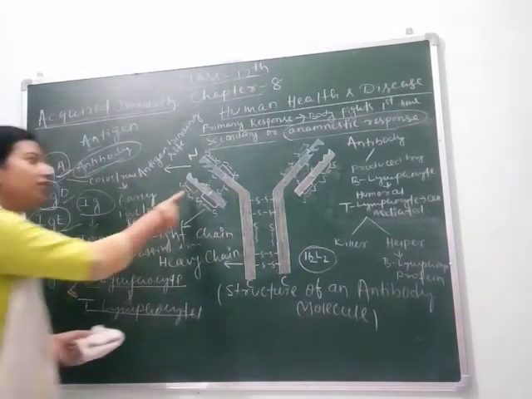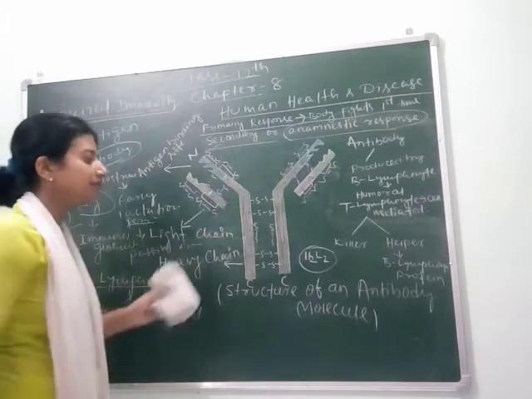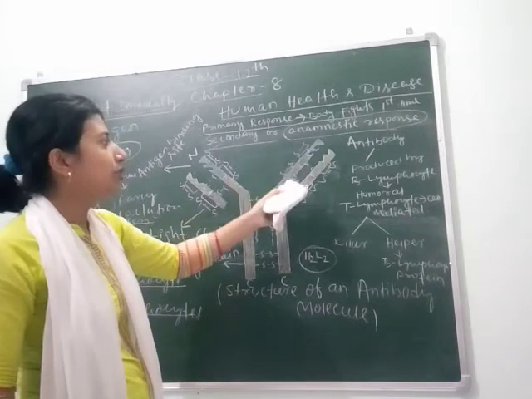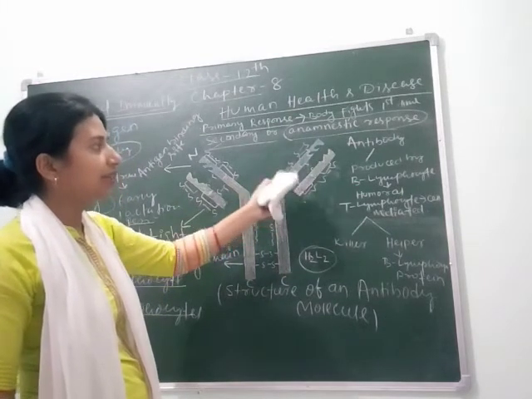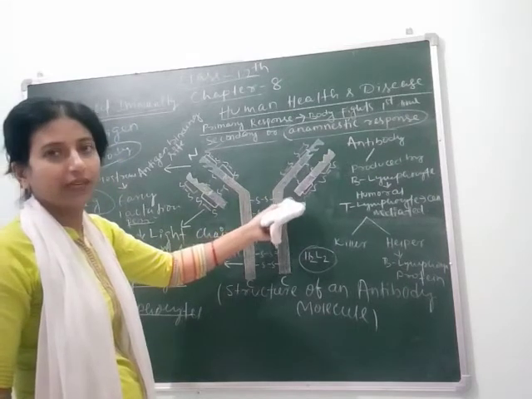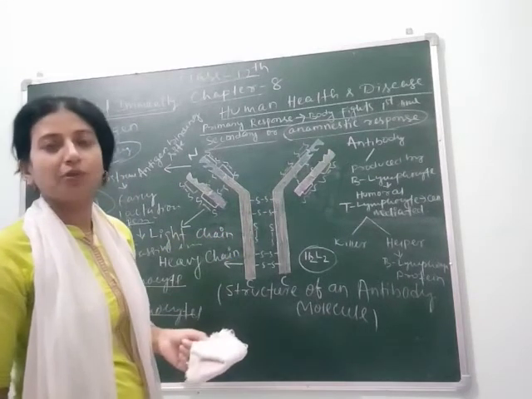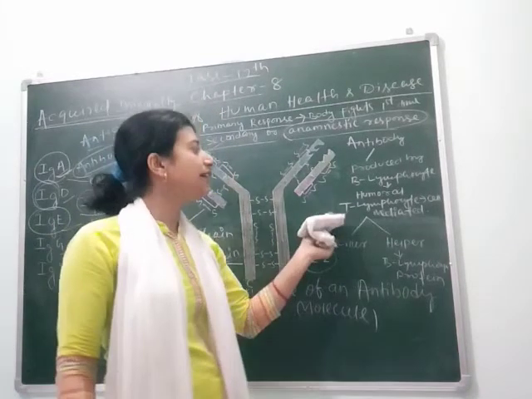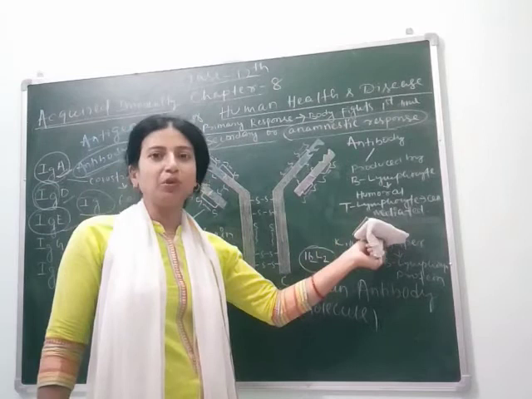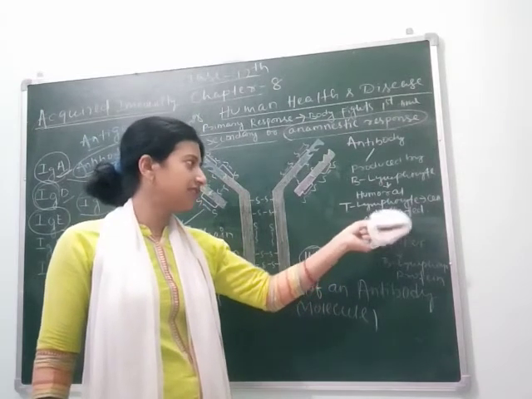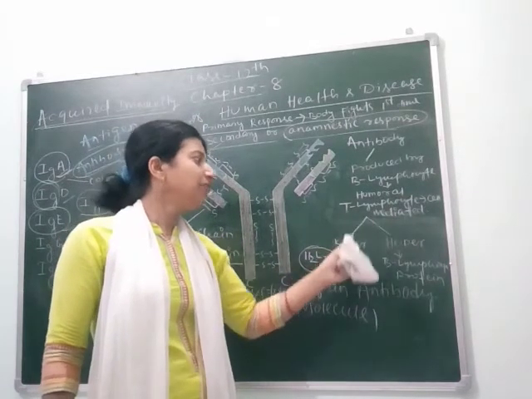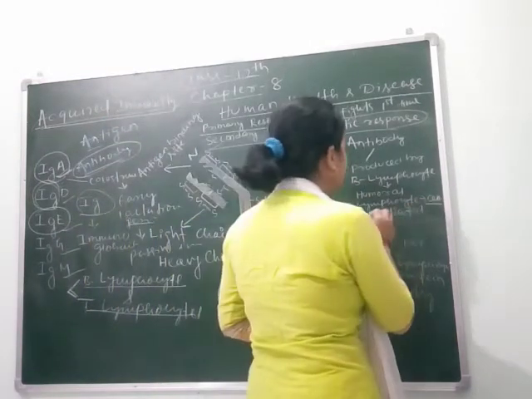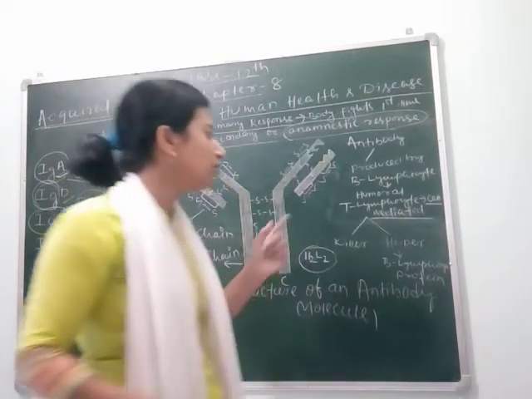So here is the antibody molecule which I showed you through the diagram. This is important, this may come in your exams. I have already told you how B lymphocytes and T lymphocytes provide us immunity. B lymphocyte provides us humoral immunity, which is called memory based immunity, and T lymphocyte helps in cell mediated immunity. We will understand in detail what is cell mediated immunity. Again, T lymphocyte has two other functions apart from providing cell mediated immunity.